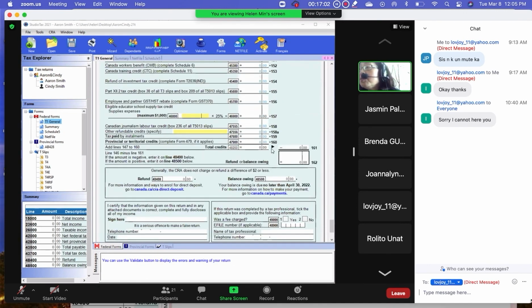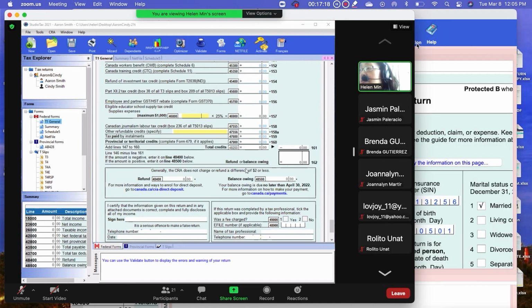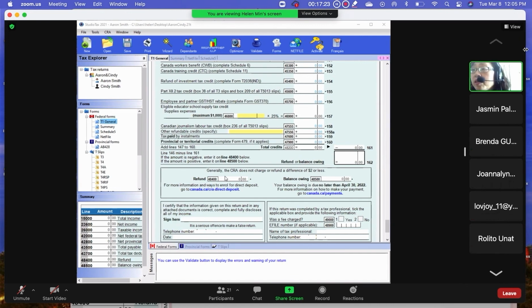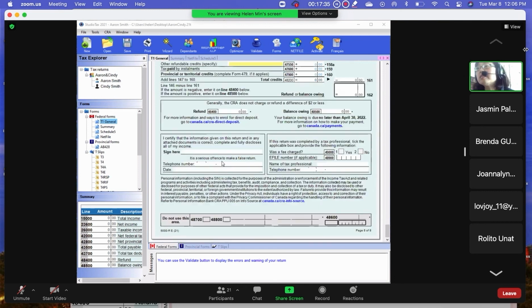Then look at line 162, which is the balance. If this number is positive, that means you need to pay tax. If the number is negative, that means you get a refund. The refund is on line 48400 here. If it's positive, it automatically goes there. That's the refund, then the structure.